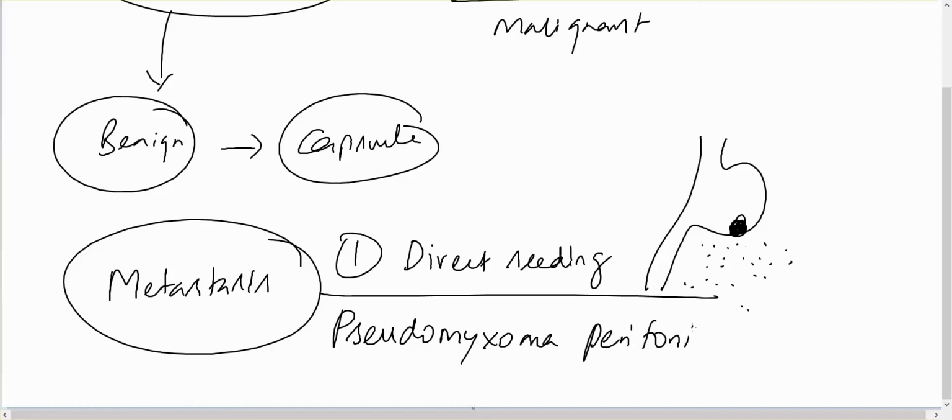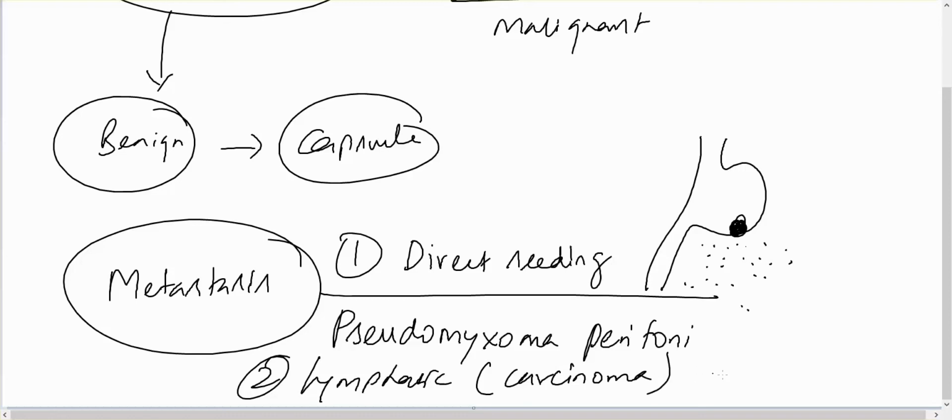peritonei. Another way of spreading is lymphatic spread, and most carcinomas use lymphatic channels for spreading. And the third one is spreading through the blood vessels, the hematogenous spread. Most sarcomas use this method. So this is all about metastasis.